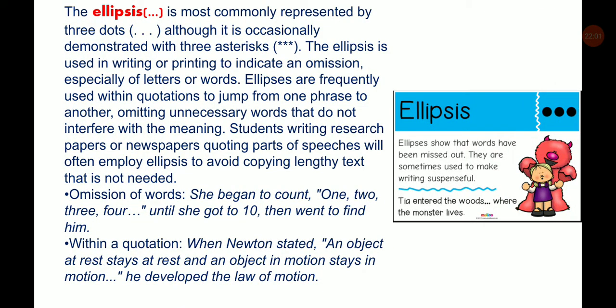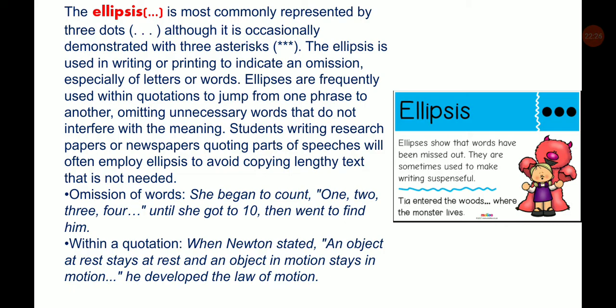The last is the ellipsis. The ellipsis is most commonly represented by three dots, although it is occasionally demonstrated with three asterisks. The ellipsis is used in writing or printing to indicate an omission, especially of letters or words.